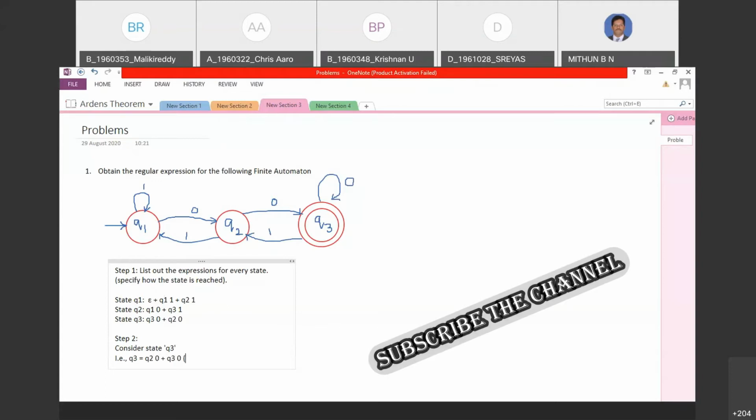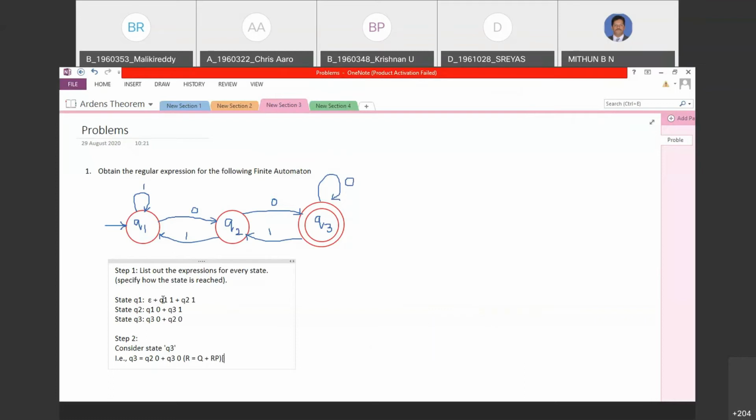Okay, now check this format. It is similar to R is equal to Q plus RP, isn't it? Where, if you want, you can specify that Q2 0 is Q, Q3 is R, 0 is P. Can you make out?